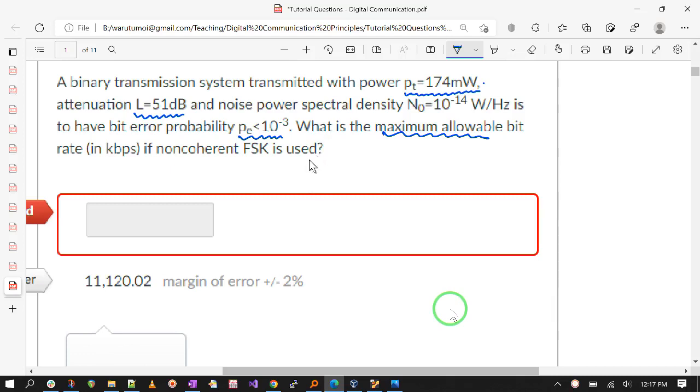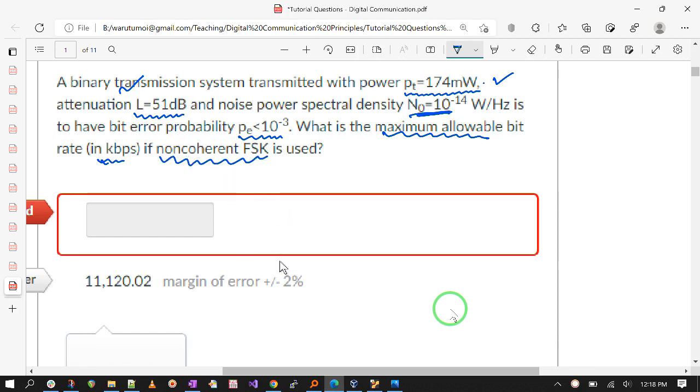So we want to do this question that says: a binary transmission system transmitted with power of that, with attenuation of 51 dB and power spectral density of the noise at this level measured in watts per hertz. This signal is to have bit error probability of less than 10 to the power minus 3. So the question is, what is the maximum allowable bit rate measured in kbps for non-coherent FSK? Notice this is not coherent.